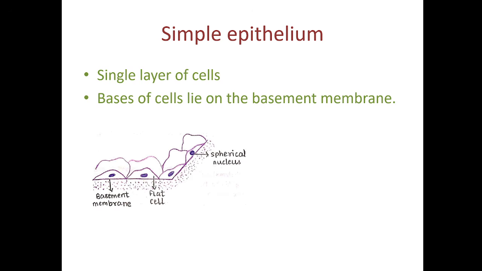The simple epithelium, what does it mean? In the simple epithelium, there will be only one row of cells and the base of all cells will lie on the basement membrane. So there is a single row of cells forming the epithelium. Now in this picture you can see this is one cell. This is the apical surface of the cell and the base of the cell is touching the basement membrane. So this is the simplest definition of simple epithelium.